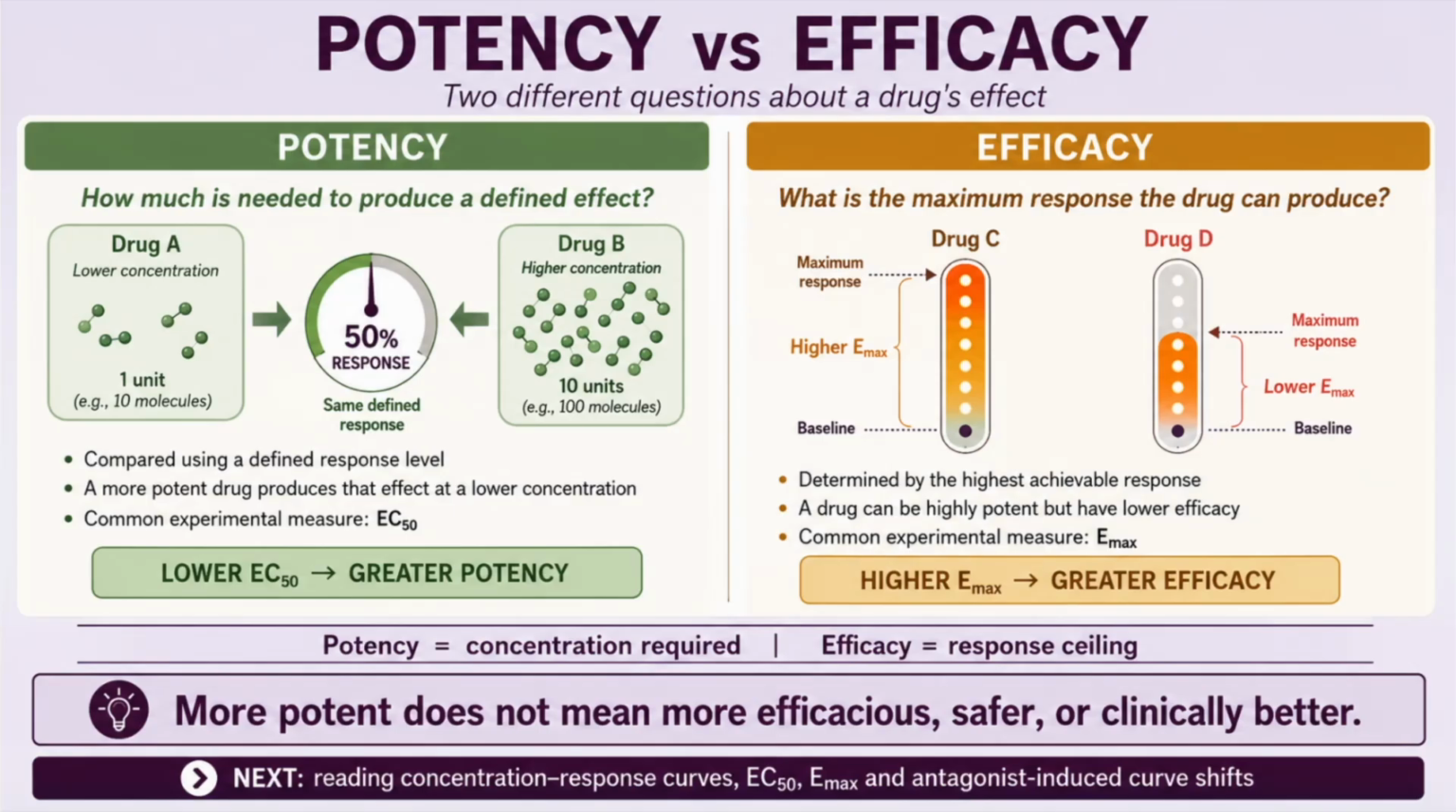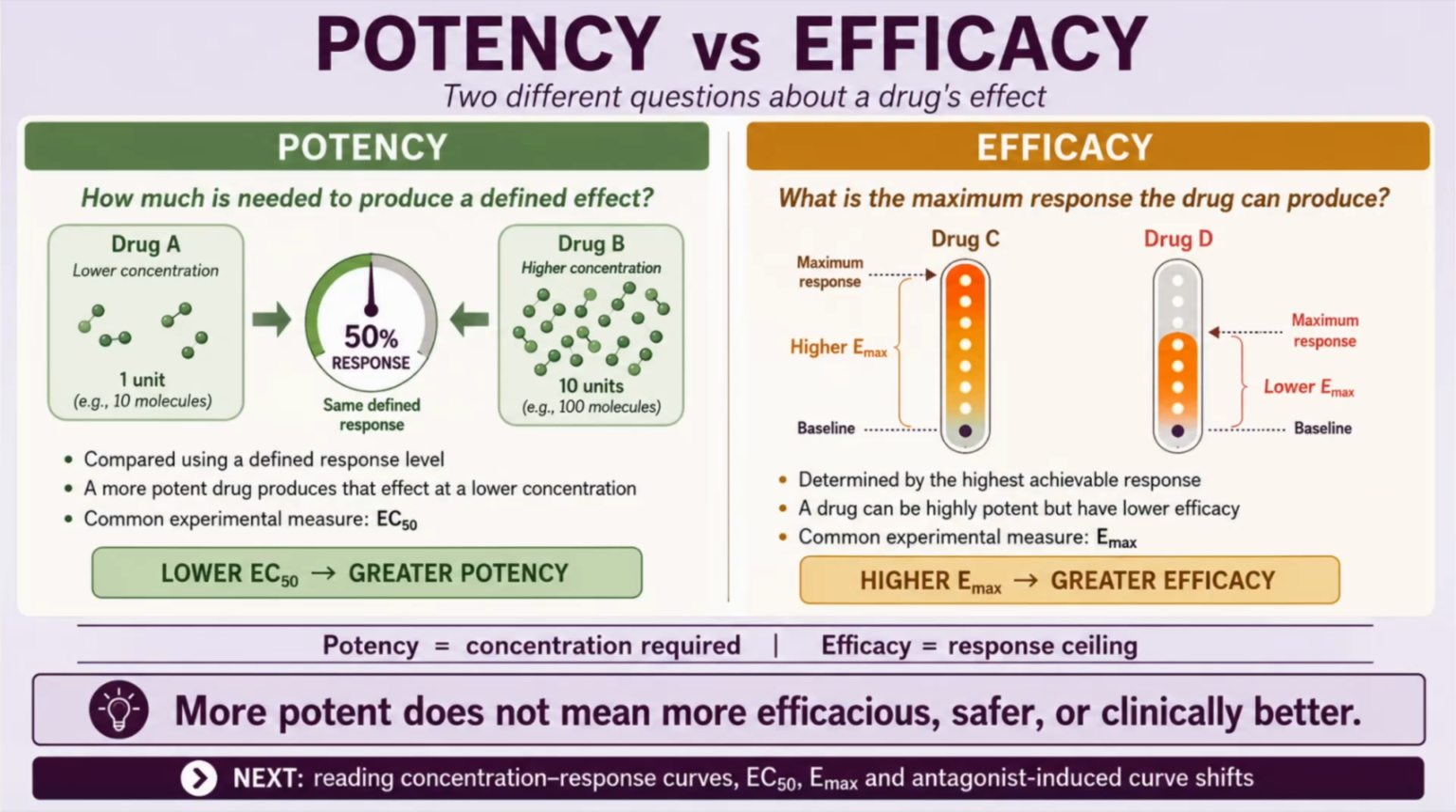Potency asks how much of a drug is required to produce a defined effect. In this illustration, both drugs produce the same 50% response, but drug A achieves it at a lower concentration. Drug A is therefore more potent than drug B. A common experimental measure of potency is EC₅₀, the concentration that produces 50% of that drug's maximum response. A lower EC₅₀ generally indicates greater potency within the same experimental system.